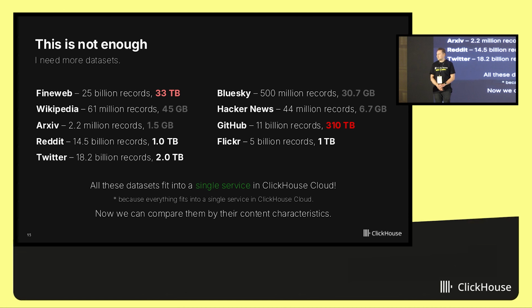The question is, how do I know? How do I know that GitHub code takes 300, what? Exactly, because I downloaded that, I cloned all these repositories and loaded them into ClickHouse.